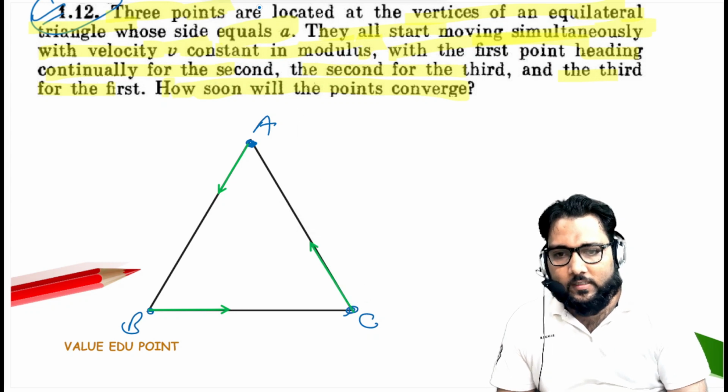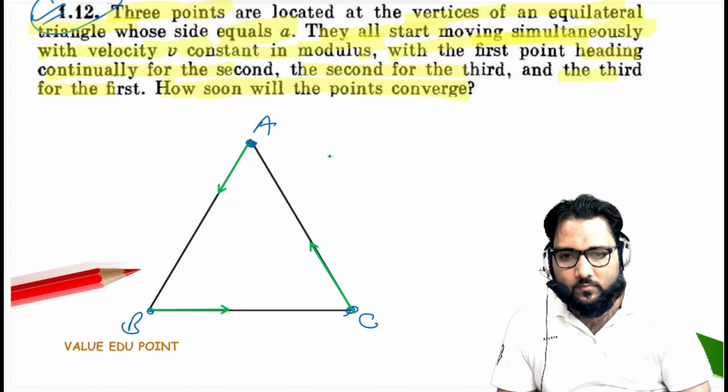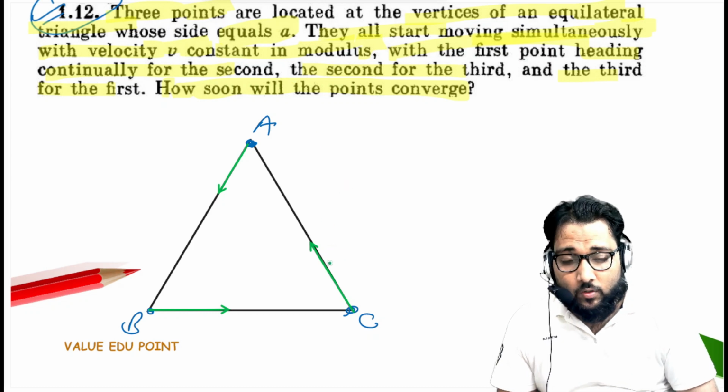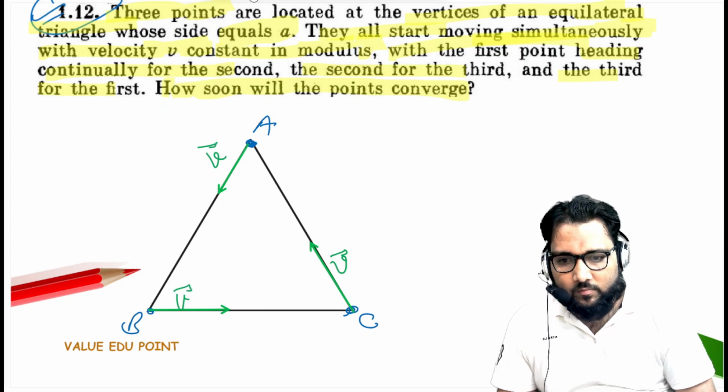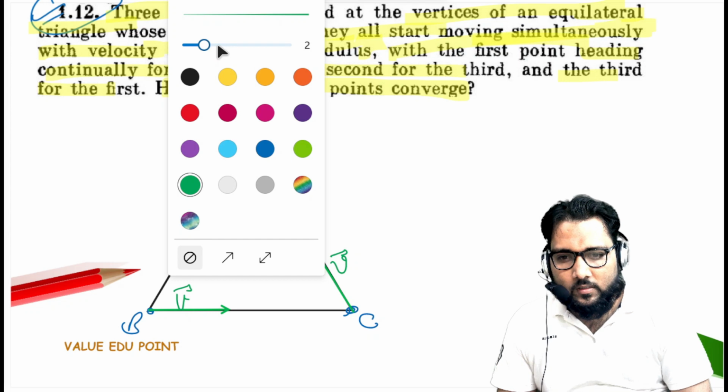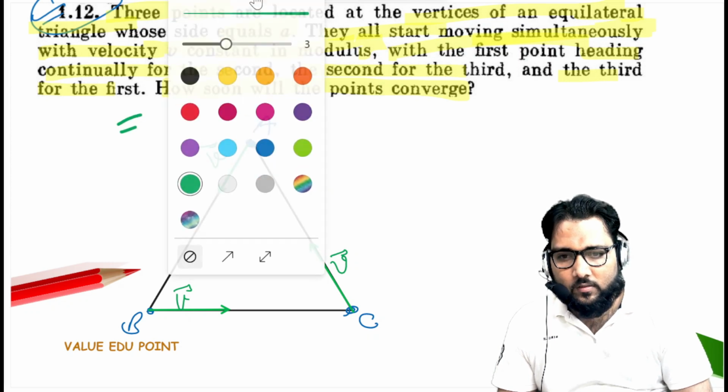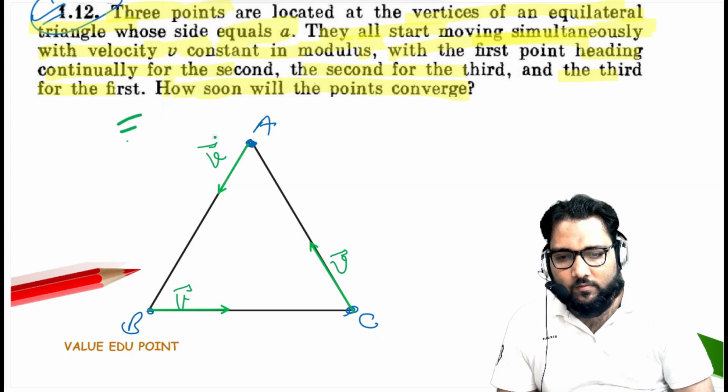So what is happening, guys? Because they are going at the same velocity, they will not meet at any point on this triangle. So next, what will happen?